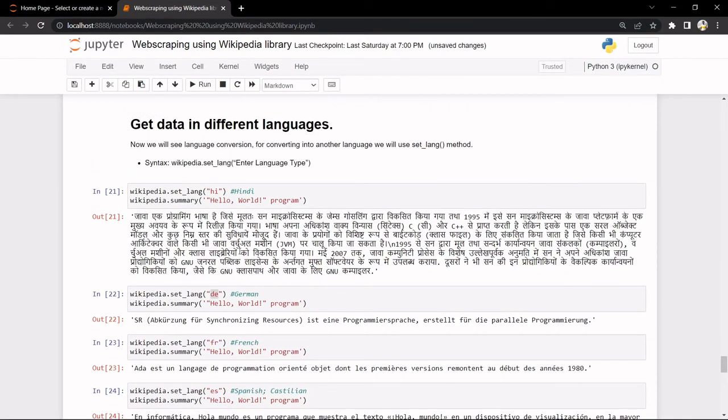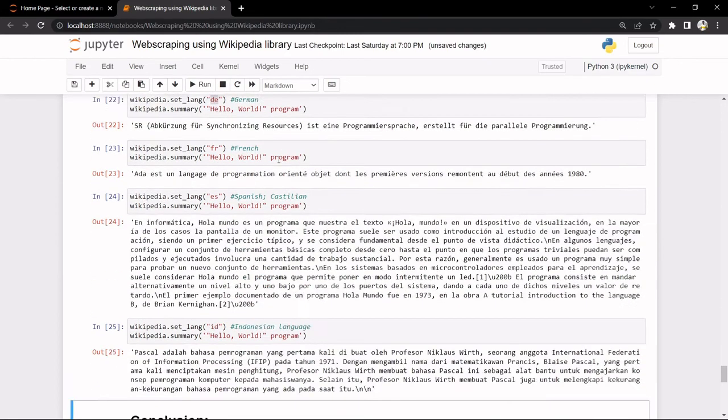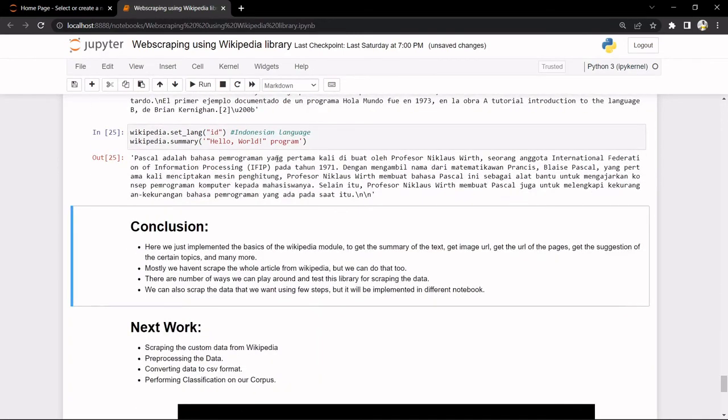We have also looked at how to change the language, but that was setting the language. Here is the same thing, but we actually tried some more examples. Now that's all for this one.